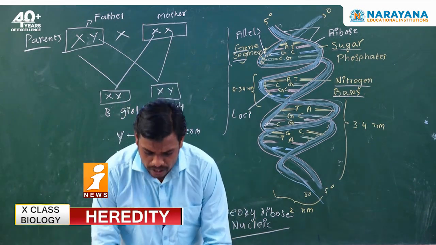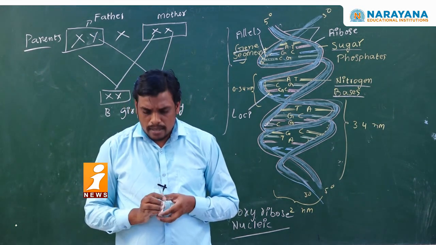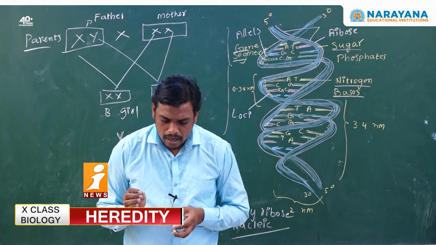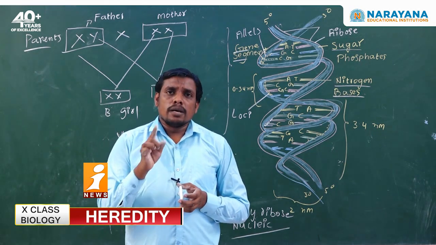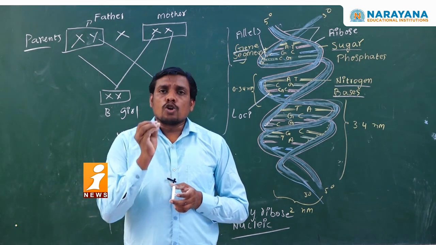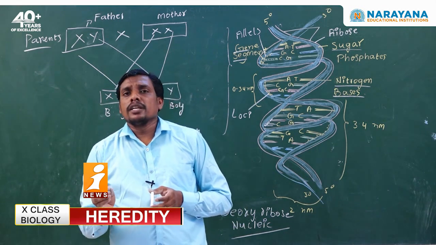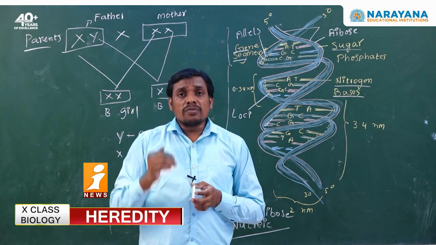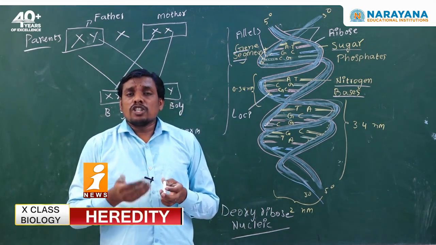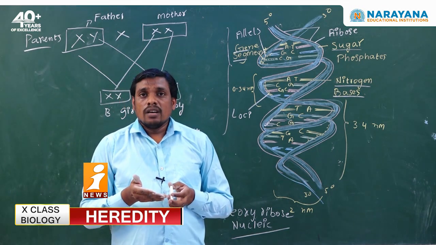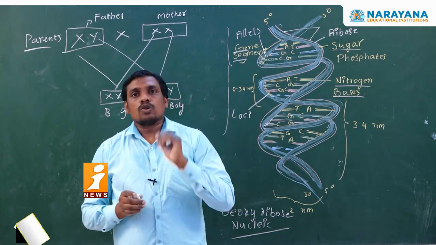So, I want to give the definition for X chromosomes. Chromosomes that do not differ morphologically between father and mother are called X chromosomes. But chromosomes that morphologically differ between mother and father are called Y chromosomes.